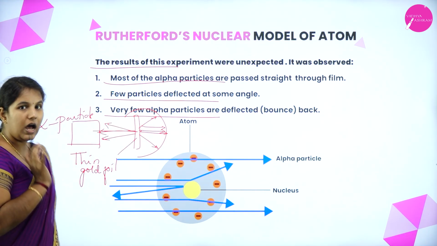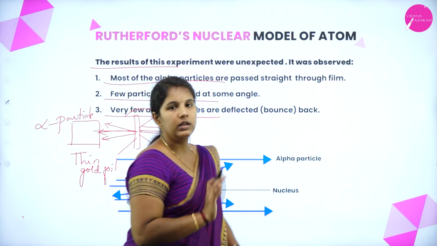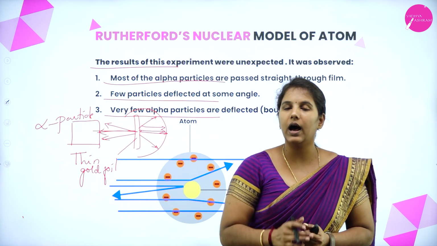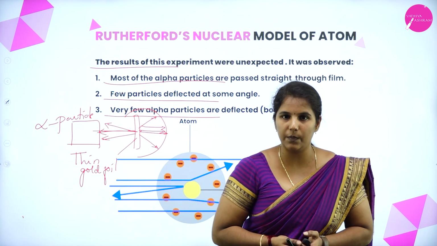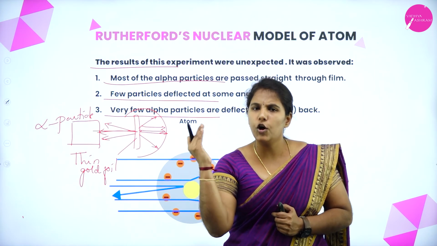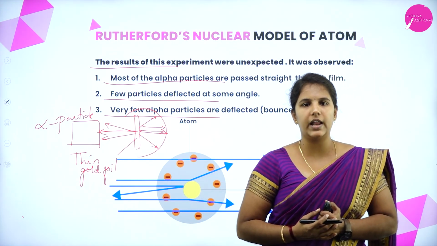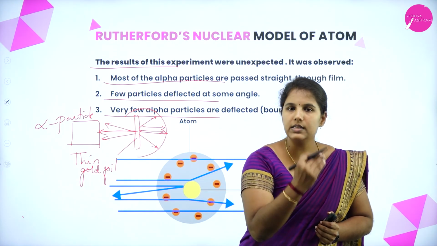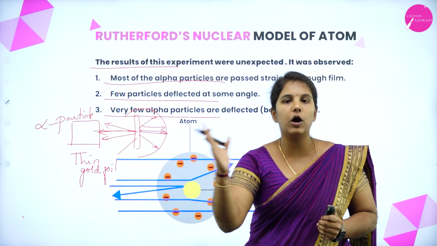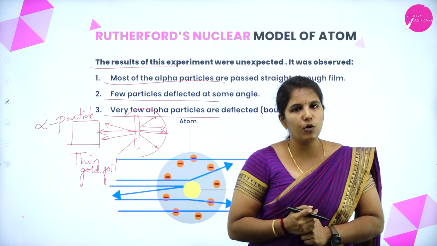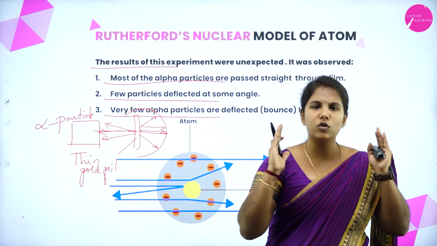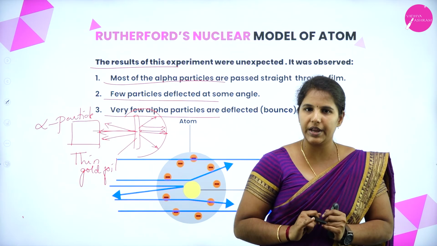So these three observations were first made by Rutherford while doing the alpha scattering experiment. Understood? What does he observe? He observed that most alpha particles move in a straight line, few are deflected, and few are rebounded back. Why do few rebound back? Why are few deflected? Why do most move in a straight line?